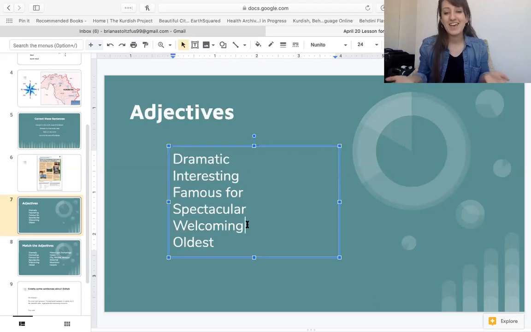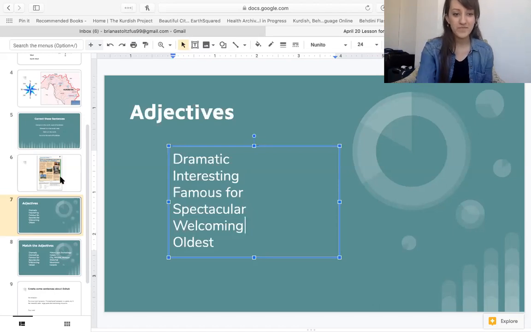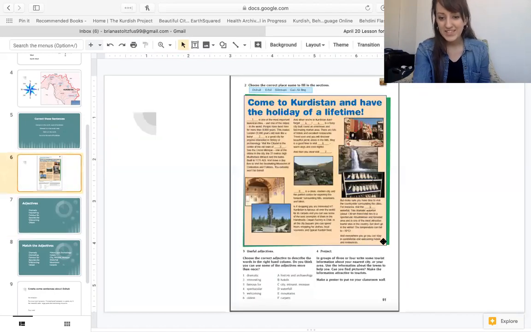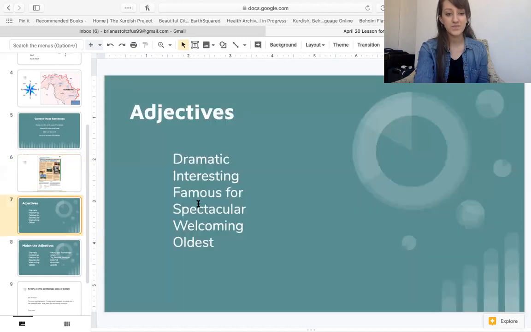Welcoming. If someone is welcoming, it means they want you to come. They give you food and drink. They help you. They are happy to see you. I think Kurdistan is welcoming. In the story, at the very end, it says, welcoming hotels and restaurants. You can stay in comfortable and welcoming hotels and restaurants. Repeat after me, welcoming.